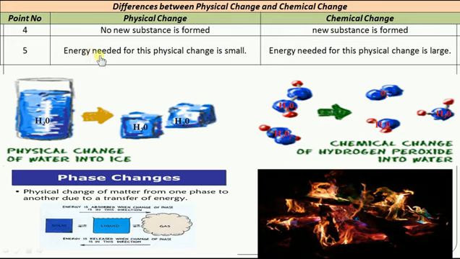The next point is the energy needed for such a change. For physical change it is very small. Look at this. When you heat the ice, it will become liquid. When you heat liquid water, it will become a gas. This is the normal change we talk about. When you do this, we want to supply some energy, right? So when you heat the solid ice, it becomes liquid. When you heat the liquid water, it becomes water vapor. So we have to supply some energy. That energy is very, very small. So the energy needed for a physical change is small when compared to a chemical change.